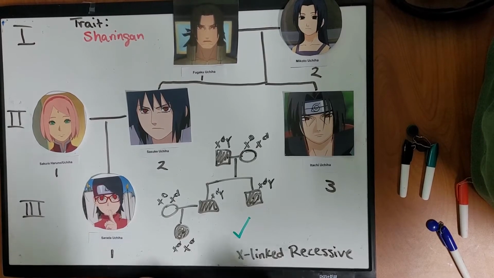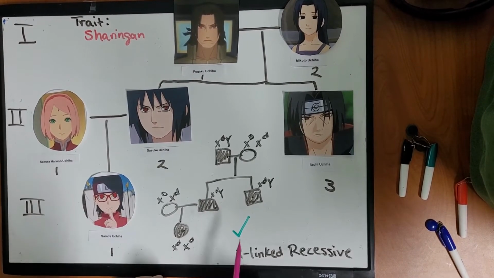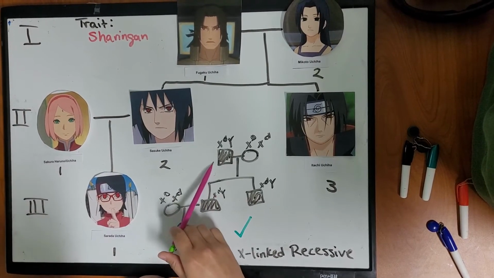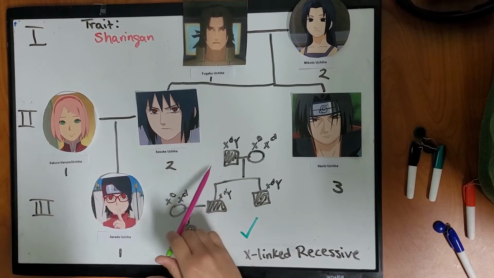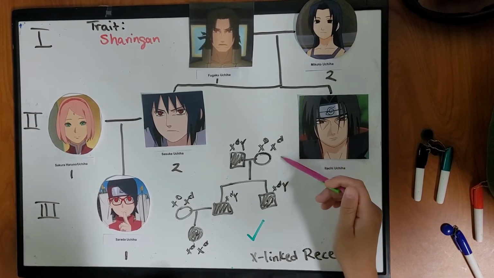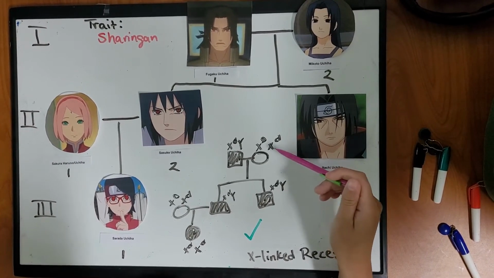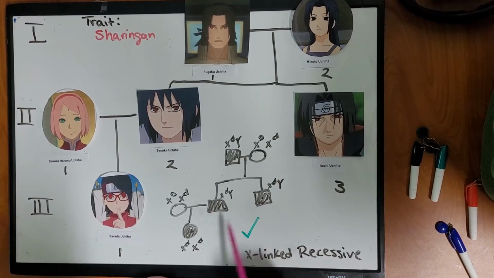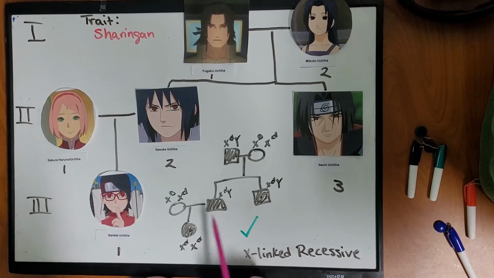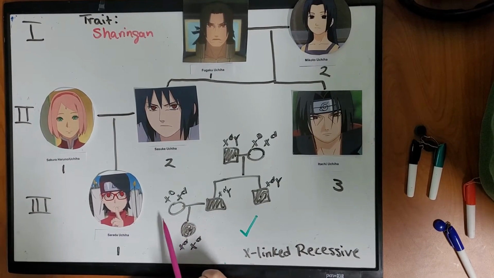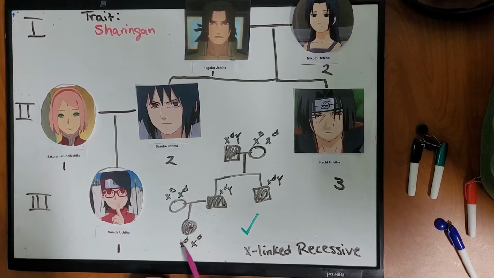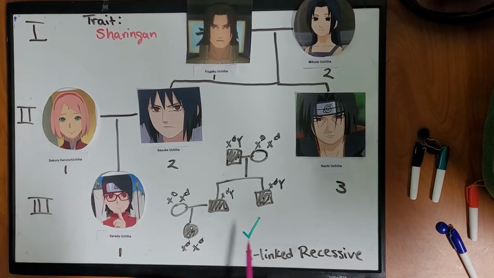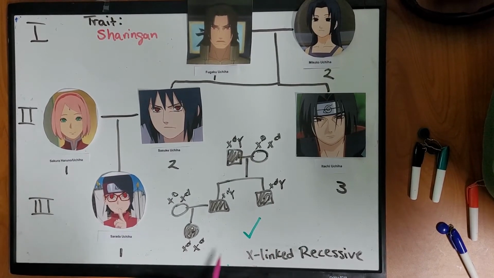And so with X-linked recessive, that means that there has to be a little d allele on all the X chromosomes. And so just starting with Fugaku, he has the trait, little d allele, and Mikoto has to be heterozygous because she is going to give at least one d allele to her sons, and so they showcase a trait. And that also means that Sasuke's wife Sakura would also have to be heterozygous in order for Sarada to inherit two little d alleles. And so this is consistent with the trait.